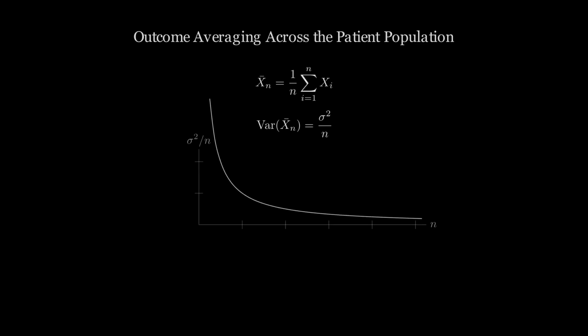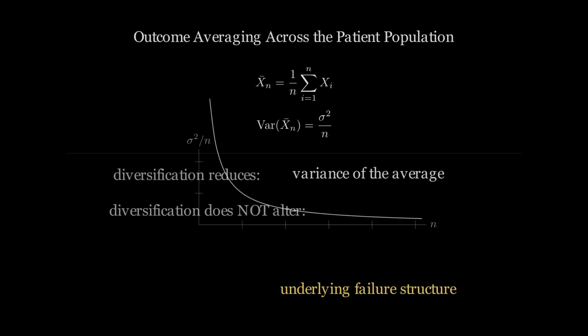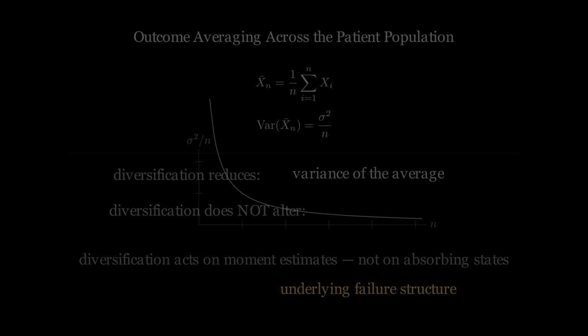Averaging outcomes across a patient population reduces the variability of the population mean. As the number of independent patient trajectories grows, the variance of the average converges to zero. Outcome diversification acts on moment estimates across the population. It does not alter the underlying failure structure of any individual patient.